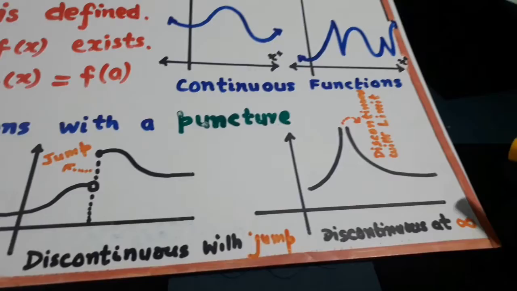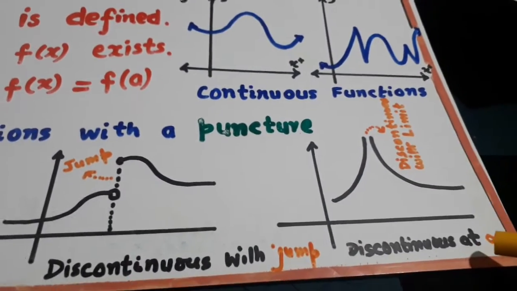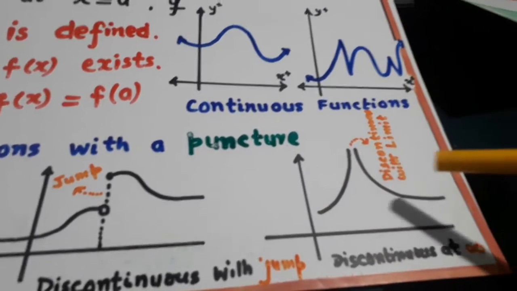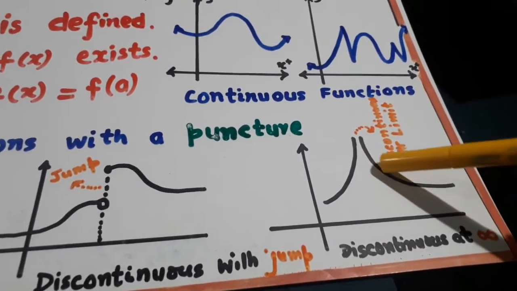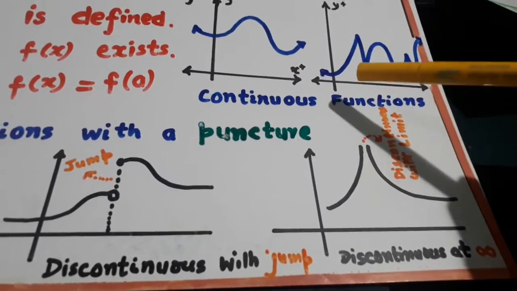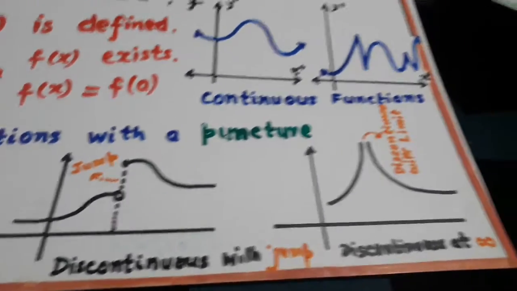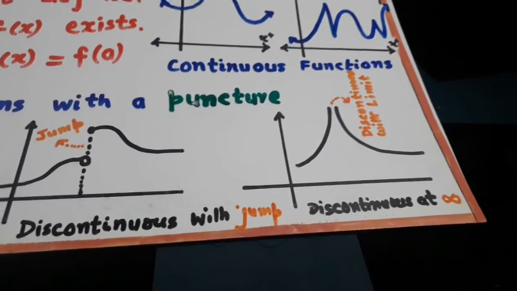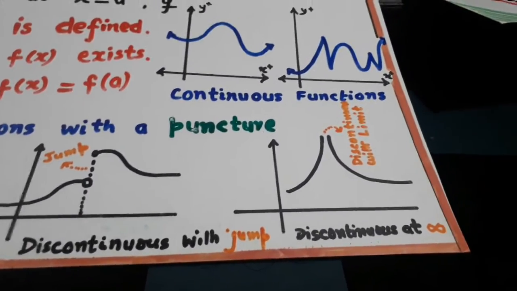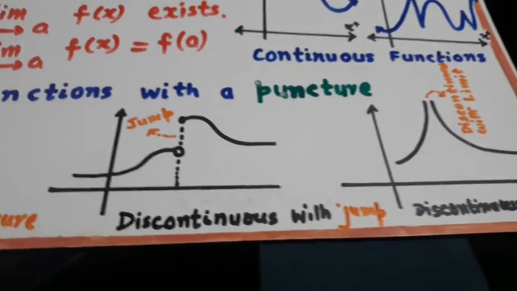Third, there is a discontinuity at infinity. Look here, this curve is going to infinity, and the other part is also going to infinity. The hole is there at infinity, so this is discontinuous at infinity. We never know where it is going to end. That is why it is discontinuous at infinity.